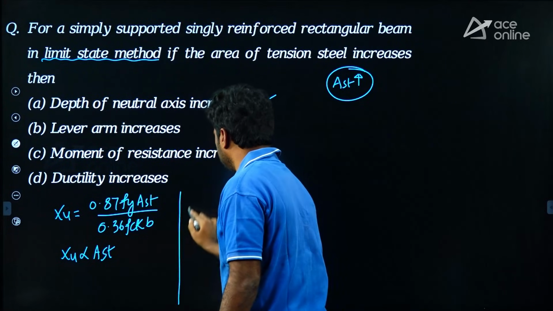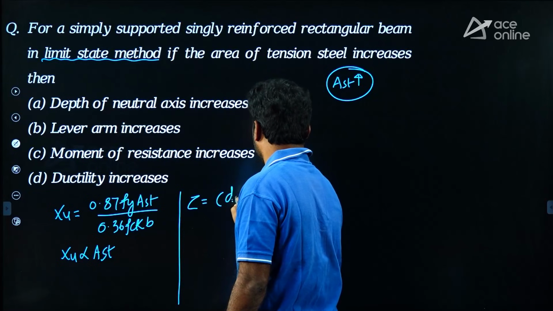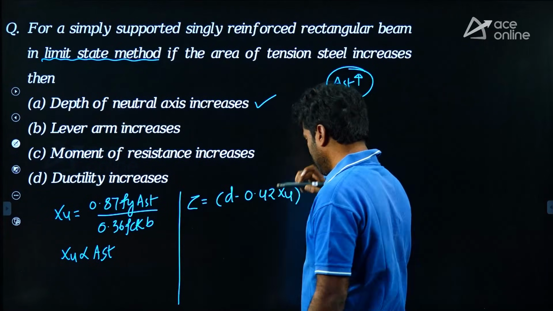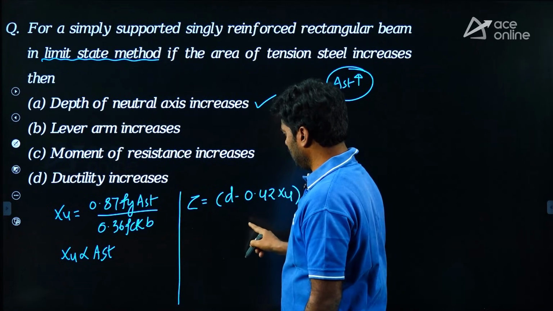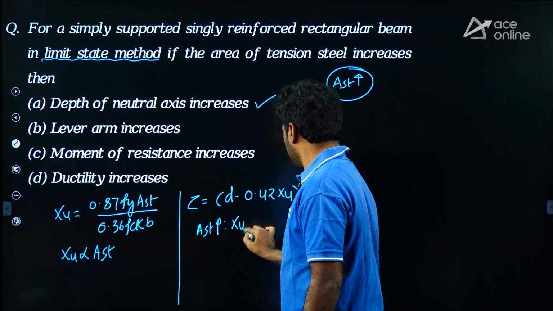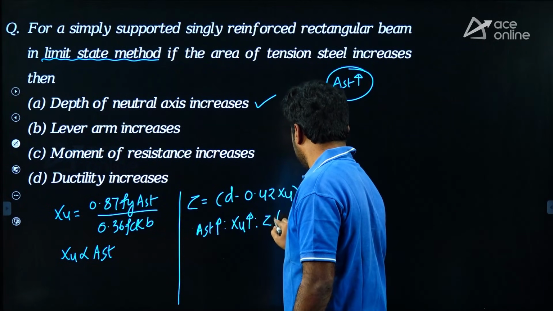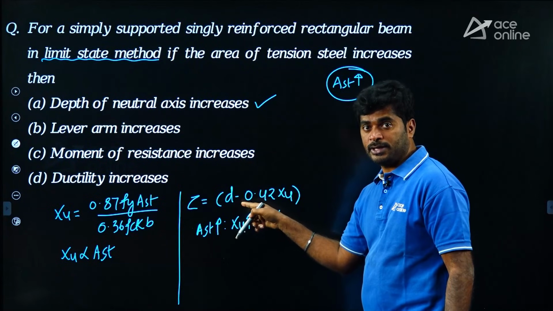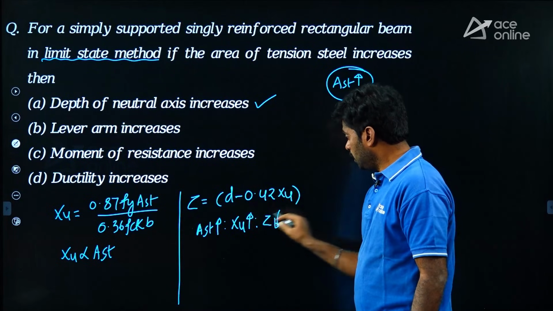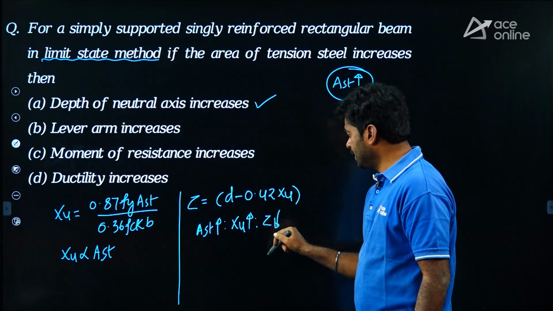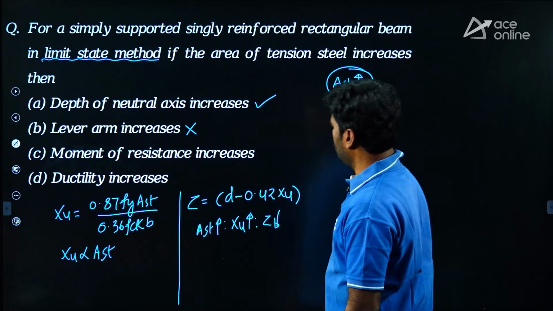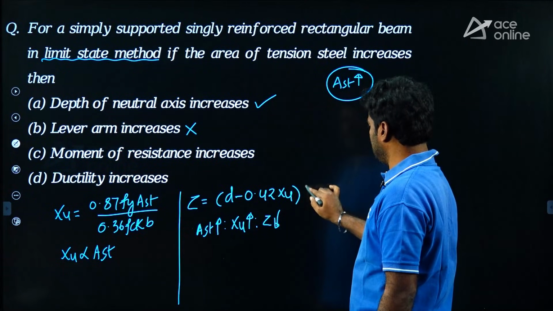My dear, lever arm Z equal to D minus 0.42 XU. Here as AST increases, XU increases. As XU increases, Z decreases because here the sign is negative. Due to this, the overall net value will decrease. But here it is given increases, so it is wrong. Then coming to the next one, moment of resistance increases.